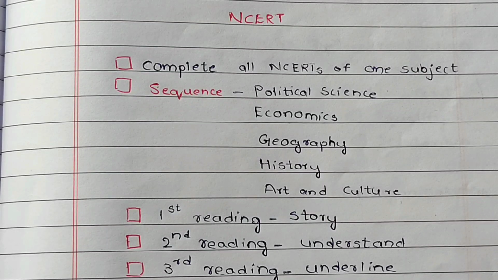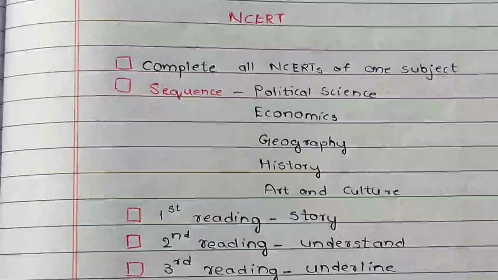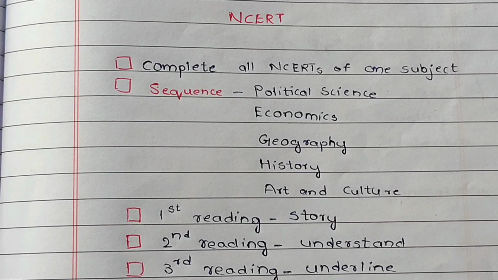Whenever I talk about NCERT, I recommend that when you start preparing for UPSC and start reading NCERTs, the very first thing you have to do is pick NCERTs in a subject-wise manner. Take one subject and complete all the NCERTs of that particular subject from class 6 to class 12. For example, if you have taken geography, first complete all the class NCERTs of geography from class 6 to class 12.